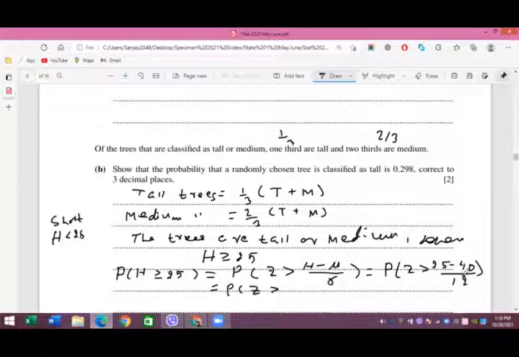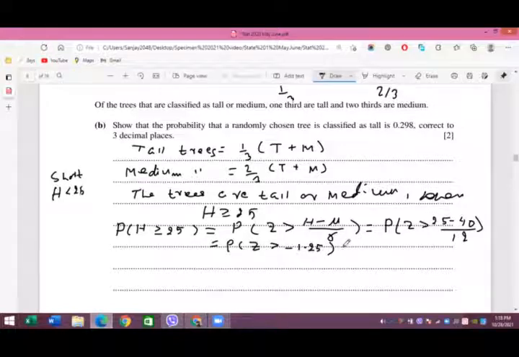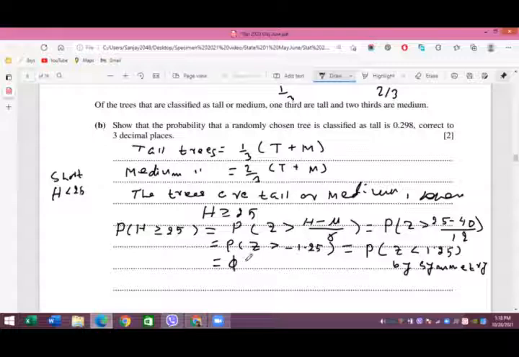z bigger than this value, which we have found as minus 1.25. If you'd like to see, you can go back. Now you can use symmetry. So it is P(z less than 1.25). Here we have used symmetry, and this can also be denoted as phi of 1.25, which is the same value.